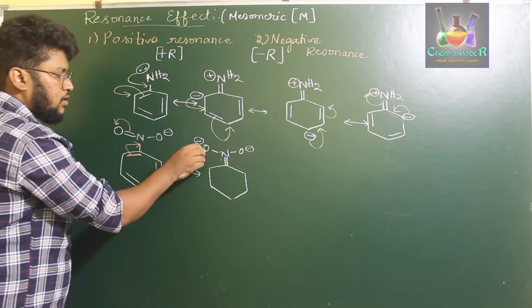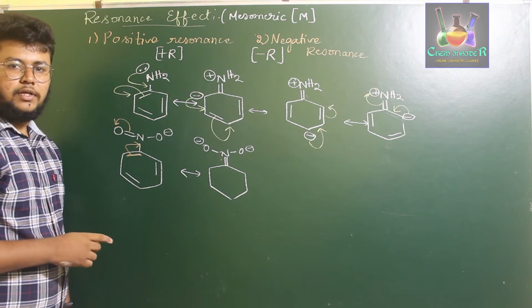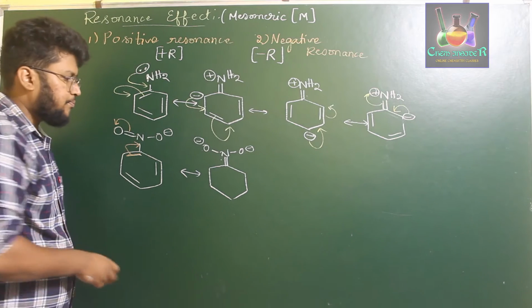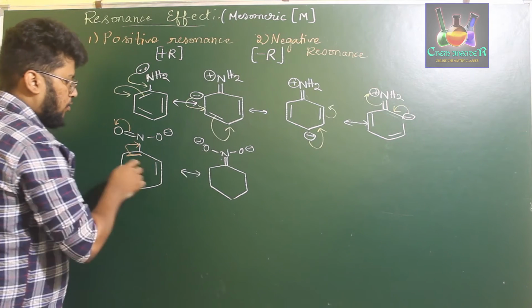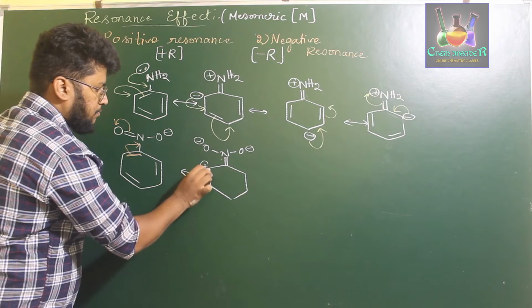This means this oxygen will be carrying 6 electrons, 2 lone pairs and 1 bonding pair electron. Since there is no bond over here, this particular carbon will gain a positive charge.